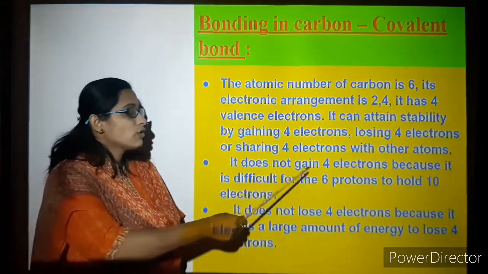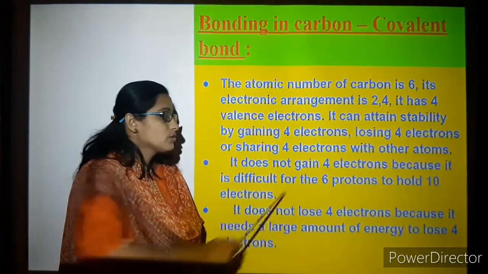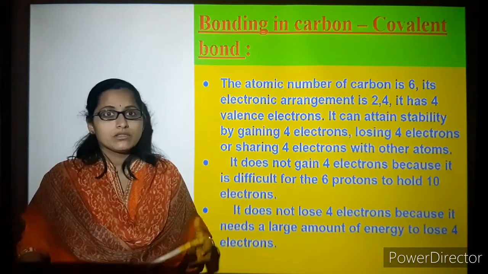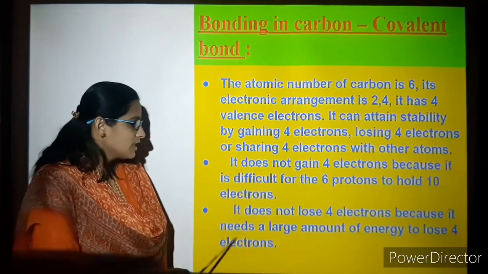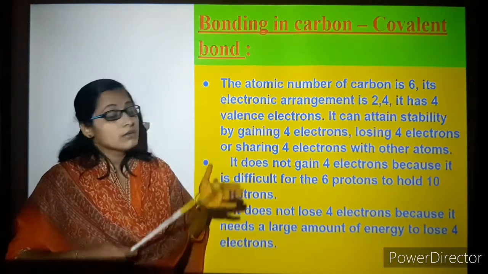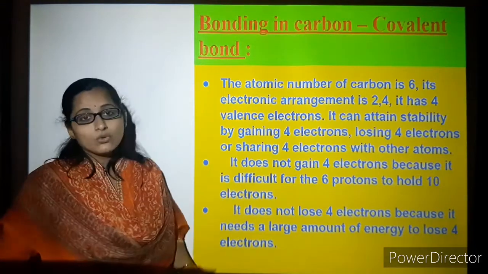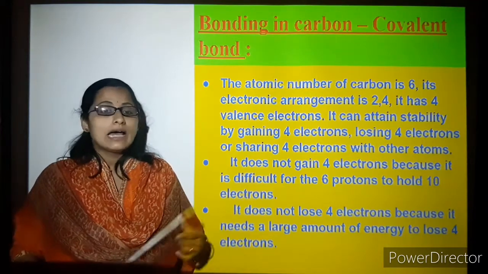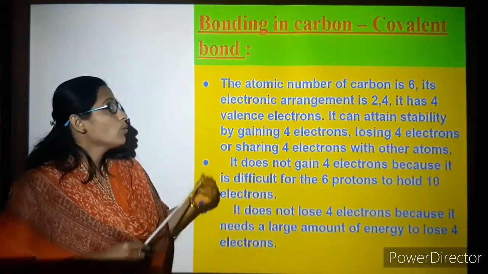It does not gain 4 electrons because it is difficult for 6 protons to hold 10 electrons, which is not stable in nature. It does not lose 4 electrons either, because that needs a large amount of energy. Carbon requires a lot of energy to lose its electrons. So the better way is to share its electrons with other elements. That's why it is known as a covalent bond. We will know more about it now.